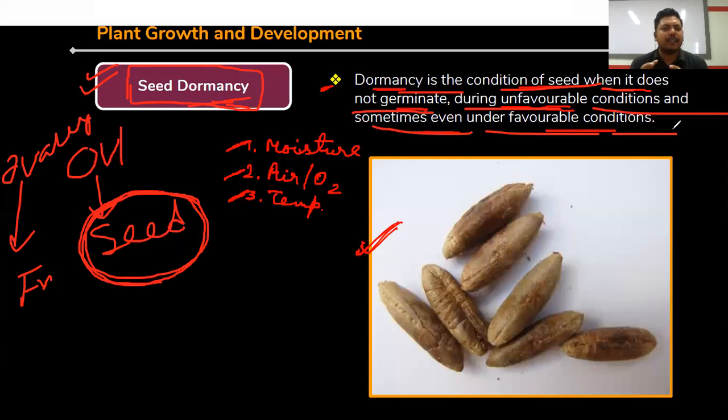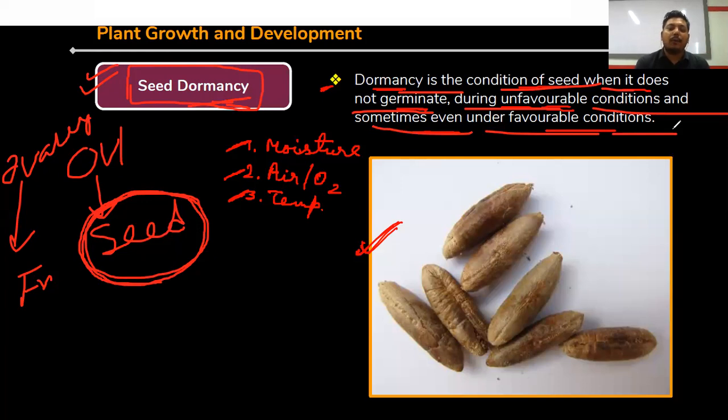These are the most important environmental factors through which the seed is getting germinated. Clear now? So that's why when water, temperature, and light are not present in sufficient amount, or they are present in very high amount, as well as oxygen, present either in very less amount or very high amount, at that time we can call this an unfavorable condition.